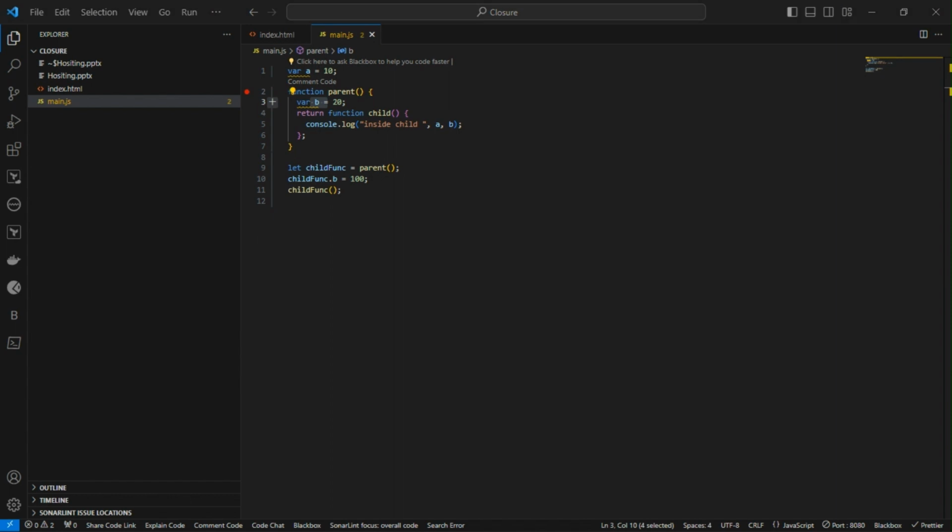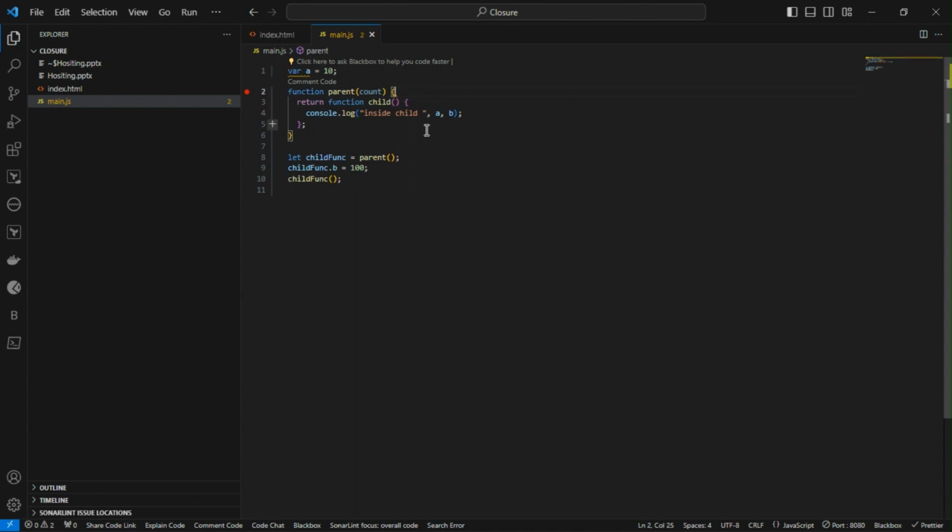Another benefit is that it improves the reusability of functions. For example, if we have a function and maybe it is taking count. One more part I can cover: it's not only the declared variables, whatever parameter the parent function takes will also be included in the scope. If it is used, it will be included in the closure. For example, I'm putting this count inside, and once this function is called, I'm going to do count minus minus.